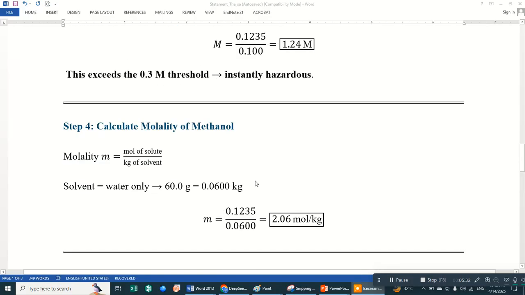Okay, next we can calculate the molality. We know that molality is the number of moles divided by the kg of the solvent, and the solvent is water. Water is 60 gram. When we change 60 gram into kg, it is 0.06 kilogram. Then the number of moles of methanol divided by the solvent in kg is 2.06 mole per kg. That is the molality of the methanol.